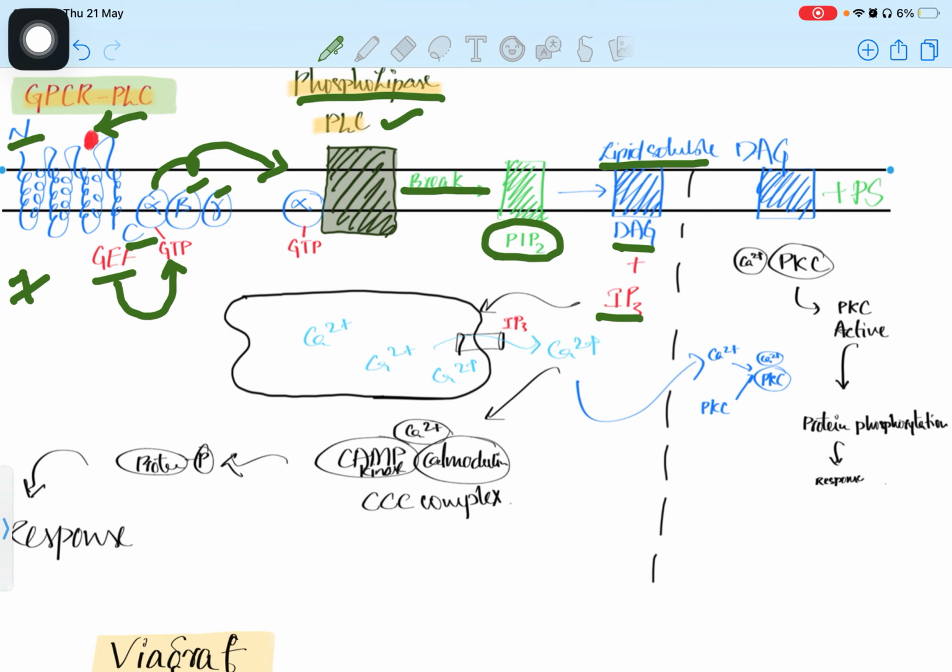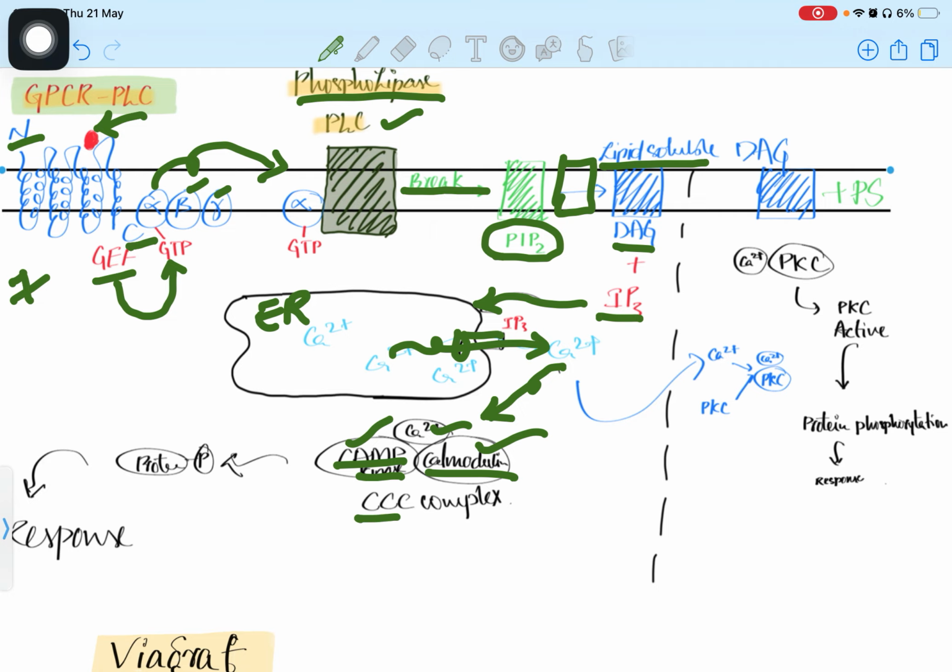DAG is lipid soluble, so it remains in the plasma membrane, but IP3 moves towards the ER. After it moves towards the ER, it attaches to the ER and makes a channel. So the calcium comes from the inside to the outside, into the cytosol region. After calcium comes out, it attaches with calmodulin and CAMP kinase. So calcium, calmodulin and CAMP kinase all form the CCC complex, and it does the phosphorylation of any protein. So the response happens in the cytosol region, and the remaining calcium goes into another process of activation.